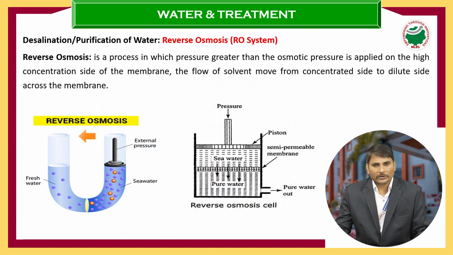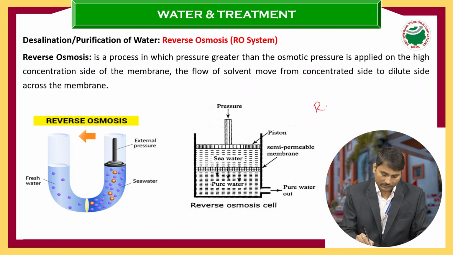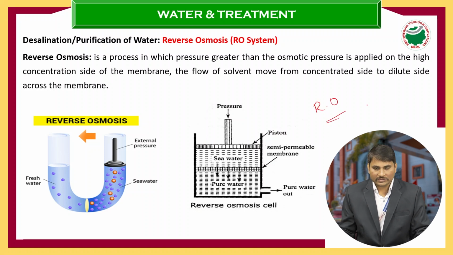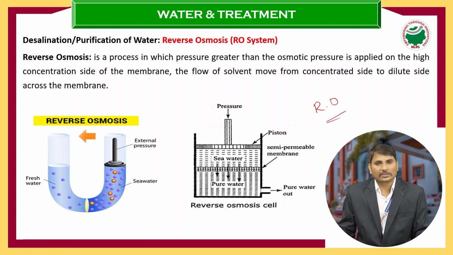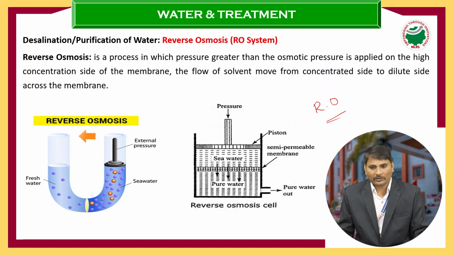And another type of method we also have, that is nothing but the RO process. RO means the reverse osmosis process. Nowadays in all our household purposes we are using RO water. That RO water works based on this method.